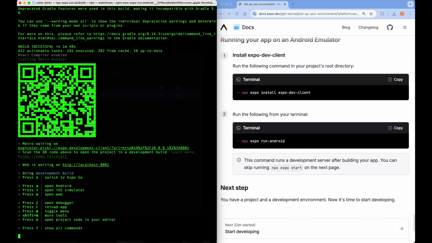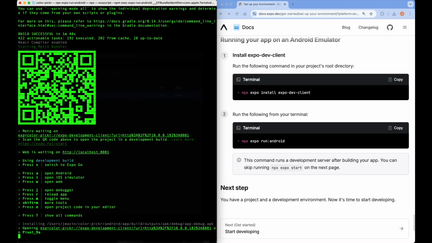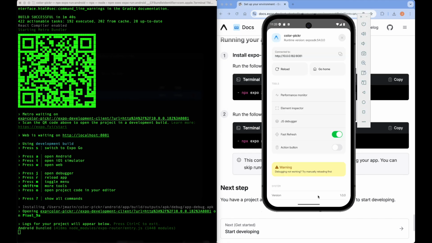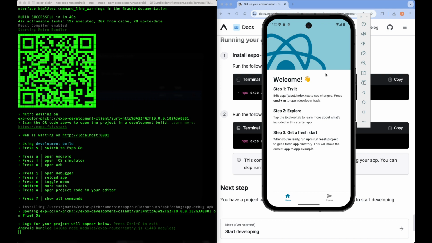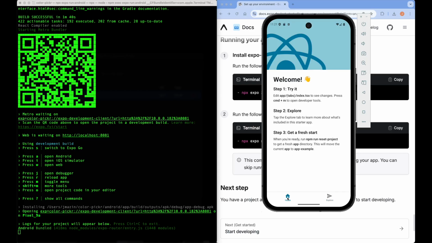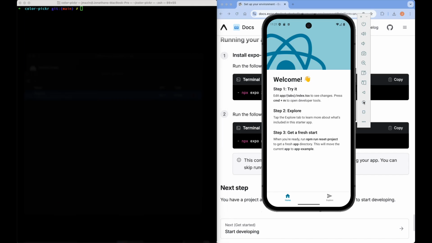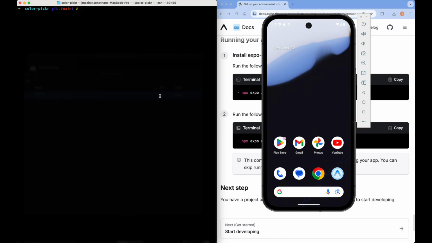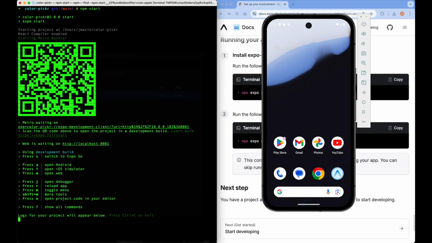Expo automatically runs our server and installs the app on our emulator. And there it is, Expo's lovely default app running on Android. Just like with iOS, you don't need to rebuild every time. When you're ready to develop again, just start your server with npm start, and then press A to open it on Android, and you're back in business.